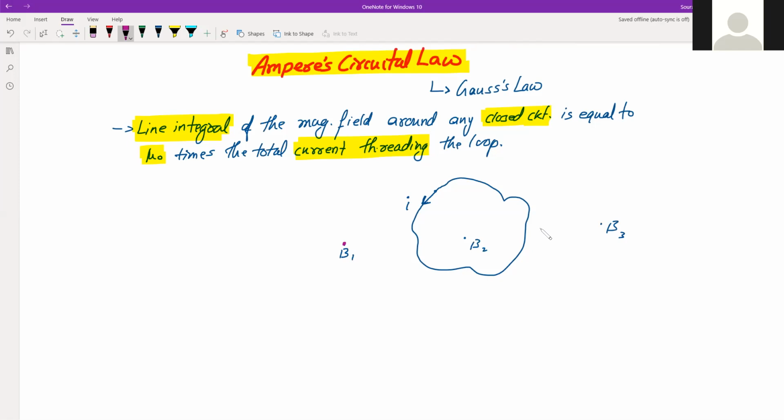Then through that point, just like we have done in Gauss law, I have to consider or imagine an imaginary loop, an imaginary surface, the closed curve.